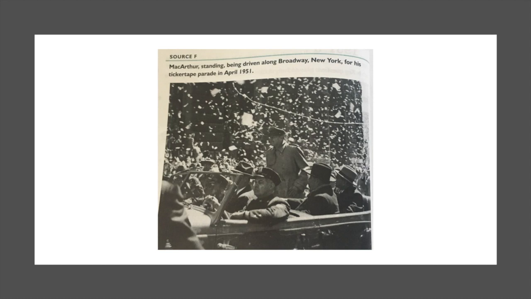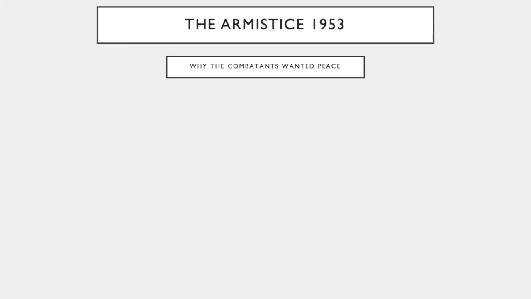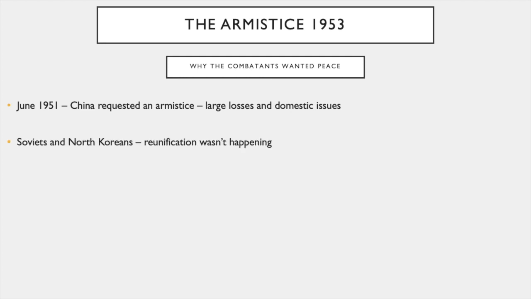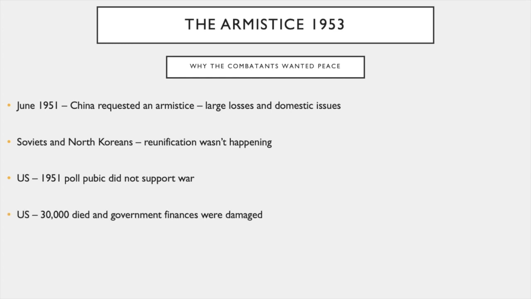1951. The Armistice, 1953. Why the combatants wanted peace. June 1951: China requested an armistice because of large losses and domestic issues. Soviets and North Koreans realized unification was not happening for the Korean peninsula. In the U.S., in a 1951 poll, the public did not support the war. In the U.S., 30,000 troops had died, and government finances were damaged. The JCS was more worried about the USSR and did not want World War III in Europe.